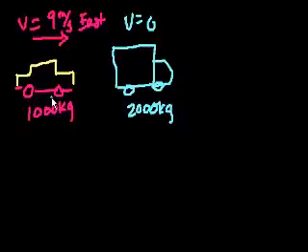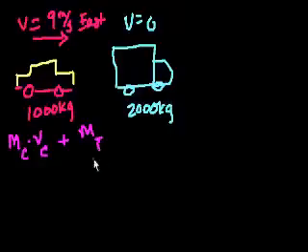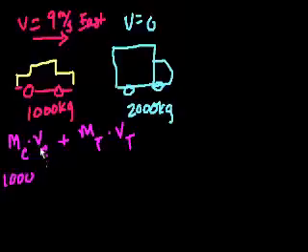Well, all we have to do is think about what is the combined momentum before the collision. Well, let's see. The momentum of the car is going to be the mass times the velocity of the car. The total momentum is going to be the mass of the car times the velocity of the car plus the mass of the truck times the velocity of the truck. And this is before they hit each other. So what's the mass of the car? That's 1,000. What's the velocity of the car? It's 9 meters per second.